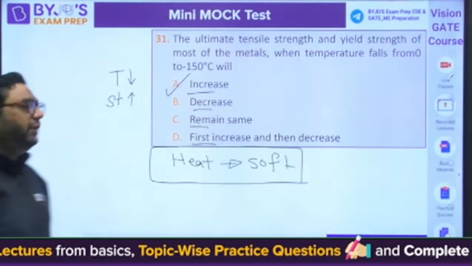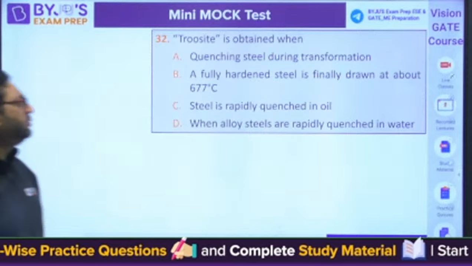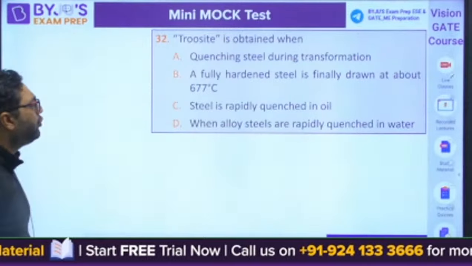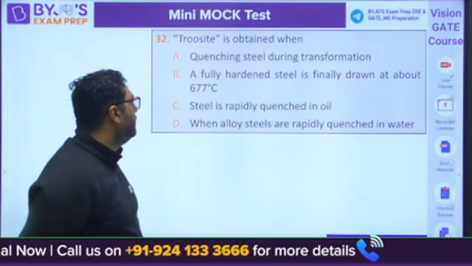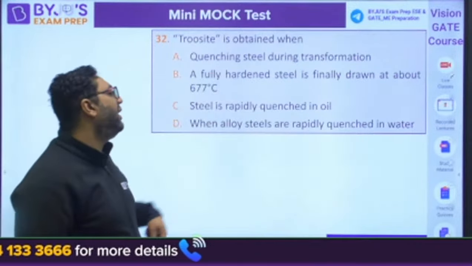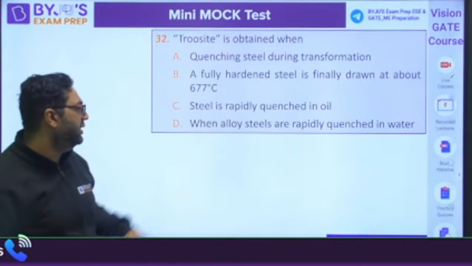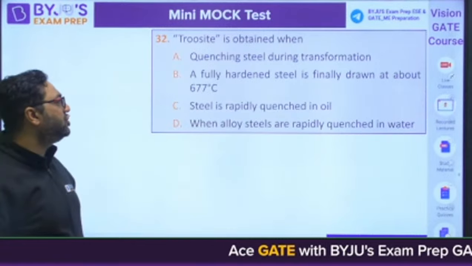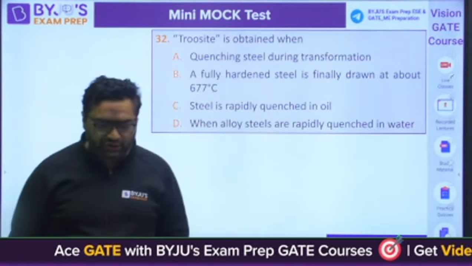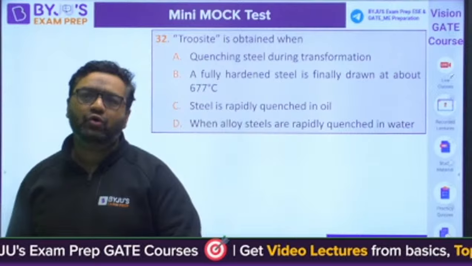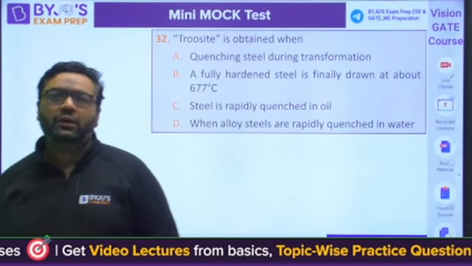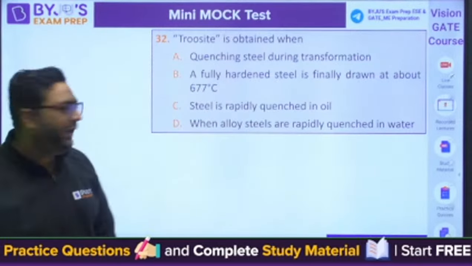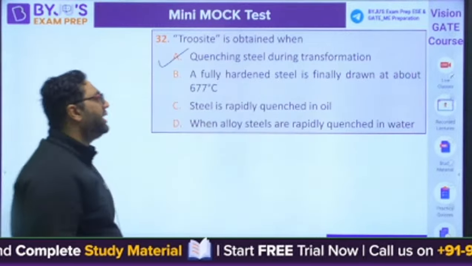Okay, A. Moving to 32, troostite, material science. Troostite is obtained when quenching steel during transformation, or fully hardened steel is finely drawn at about 677. Steel is rapidly quenched in oil when alloy steels are rapidly quenched in water. What would be the answer, guys? Question number 32. 10 more questions after this. So the answer for this is nothing but A, quenching steel during transformation. Troostite.